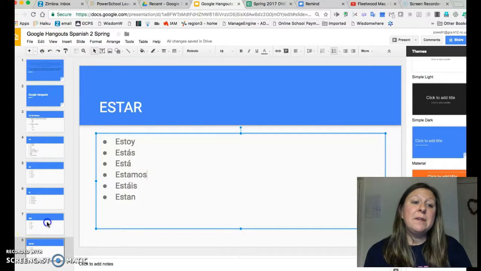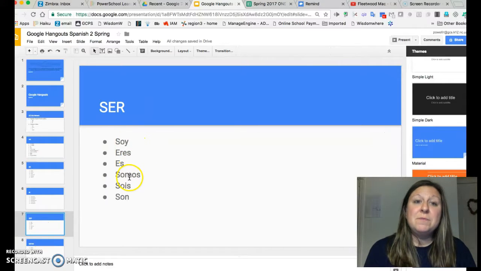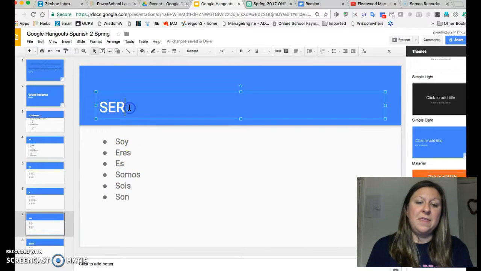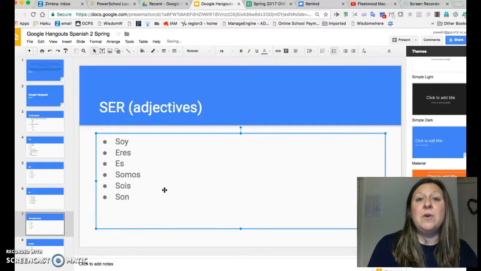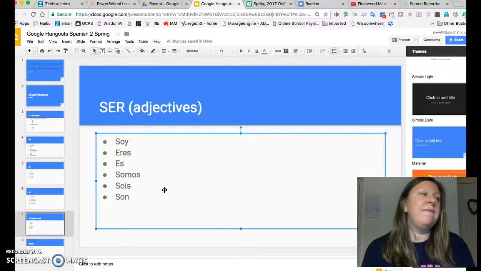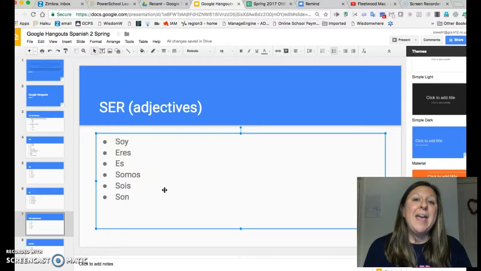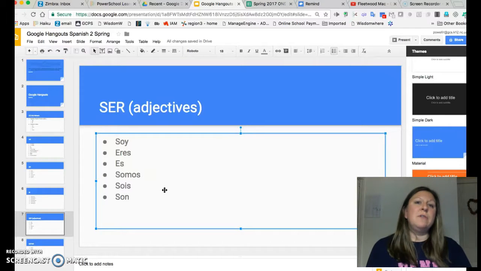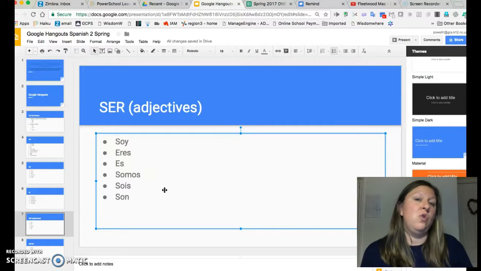Now I'm going to step back here, and this wasn't brought up in the Google Hangout, but when we're using this verb ser to describe yourself with adjectives, it is always a really good thing to remember if you are male or a female and what endings will be attached to them. So I could say yo soy divertida, but if I'm going to talk about my dog who is laying over there, I could say mi perro es divertido. So depending on what you are describing is either going to add in an A or an O.